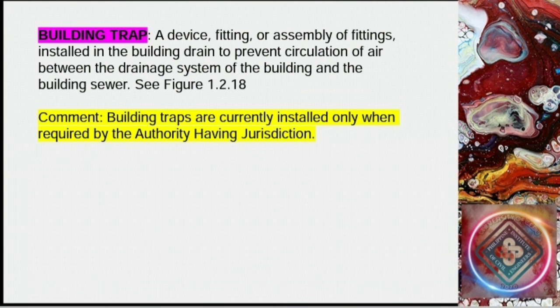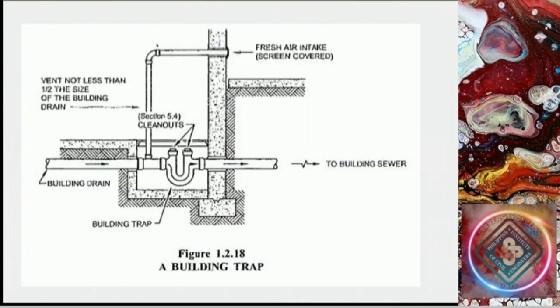Building trap, a device, fitting, or assembly of fittings installed in the building drain to prevent circulation of air between the drainage system of the building and the building sewer. See Figure 1.2.18. Comment: building traps are currently installed only when required by the authority having jurisdiction. Figure 1.2.18 shows an illustration of a building trap.